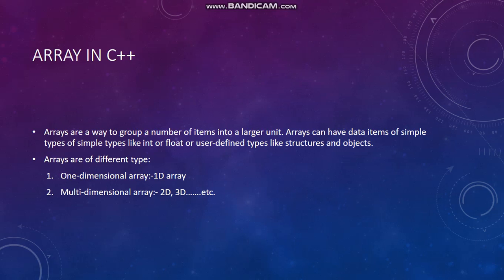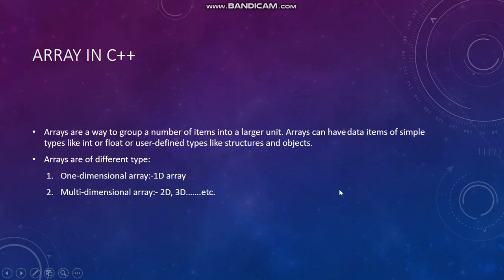Now let us understand what is an array. Arrays are a way to group a number of items into a large unit. This means that if I have same data type values which are to be used in the program, then I can group them up, give them one name and use it as an array.